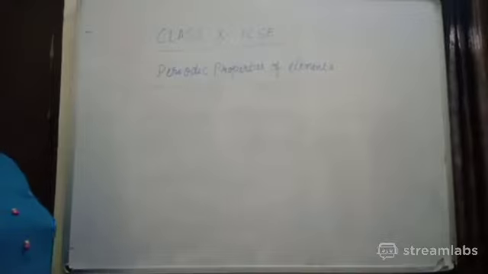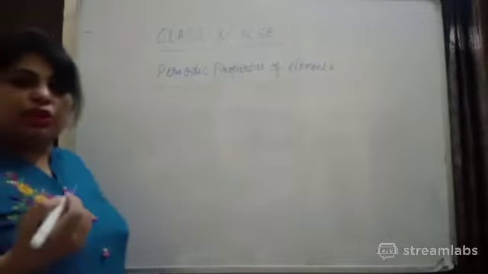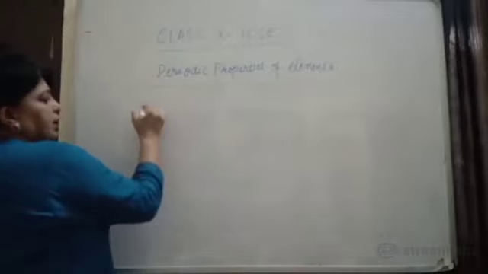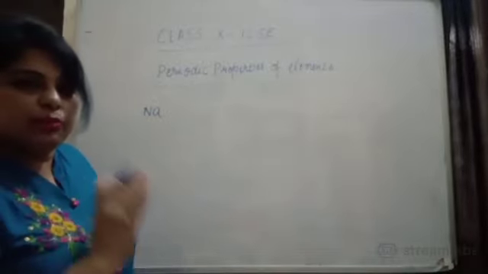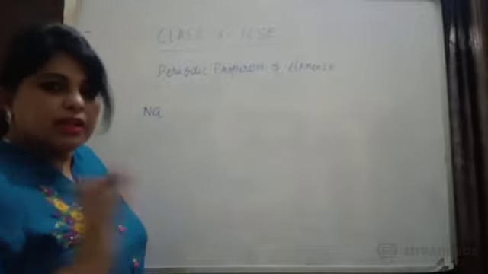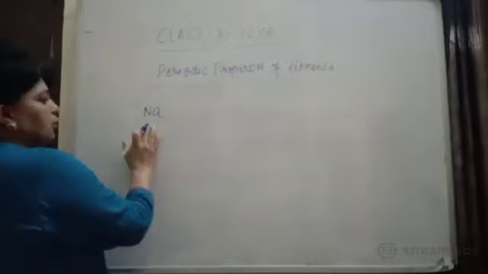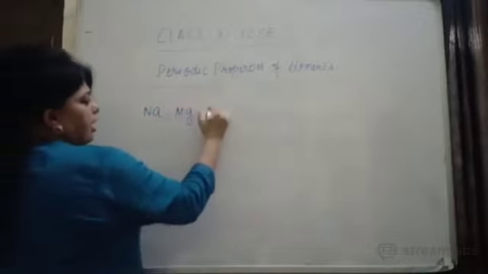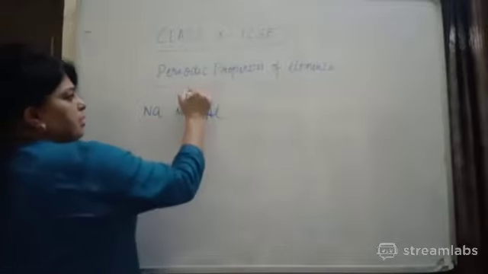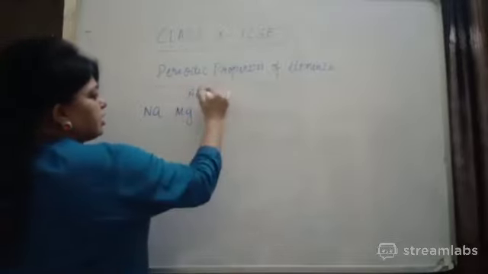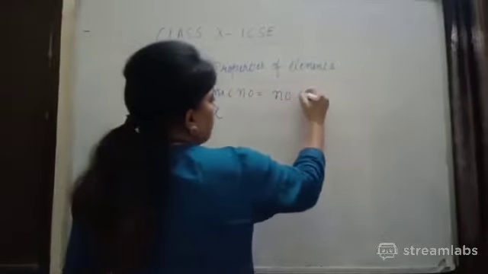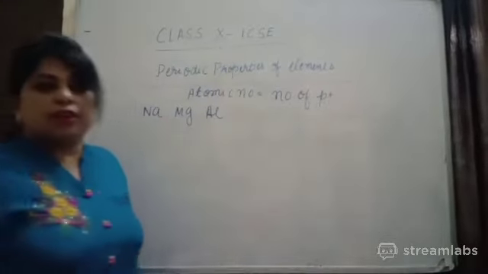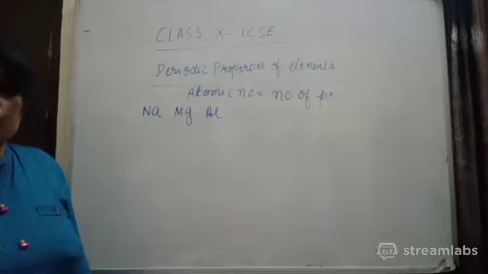Someone wants me to explain nuclear charge again. Nuclear charge you want to understand? Now see, I am writing it once again in order to understand. How is the modern periodic table based? The modern periodic table is based on the increasing order of atomic number. So sodium, magnesium, aluminium. Now, before this you should understand what atomic number means. Atomic number means number of protons, right?